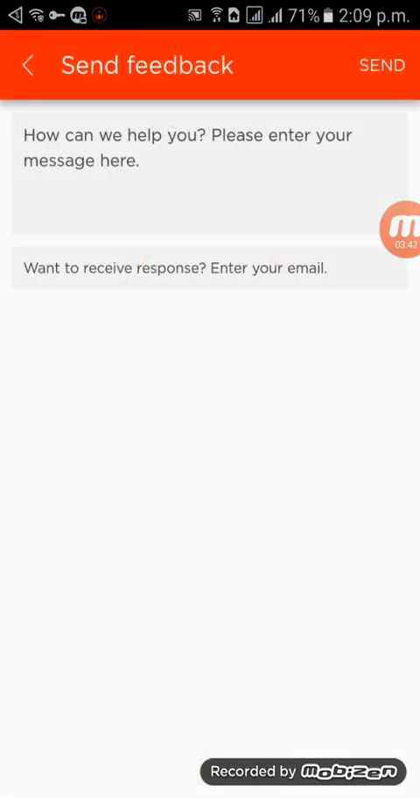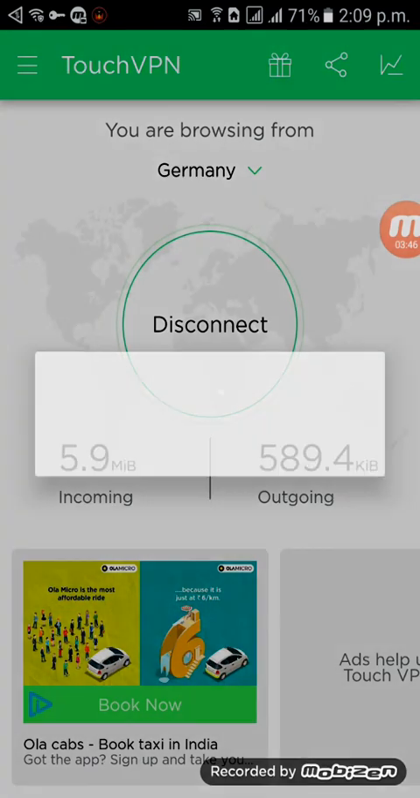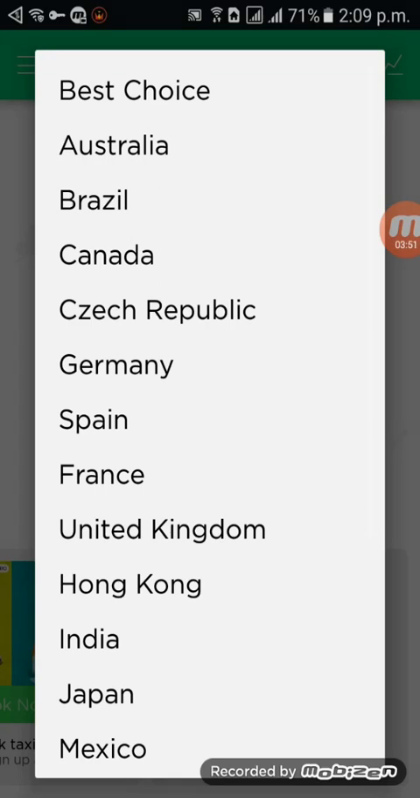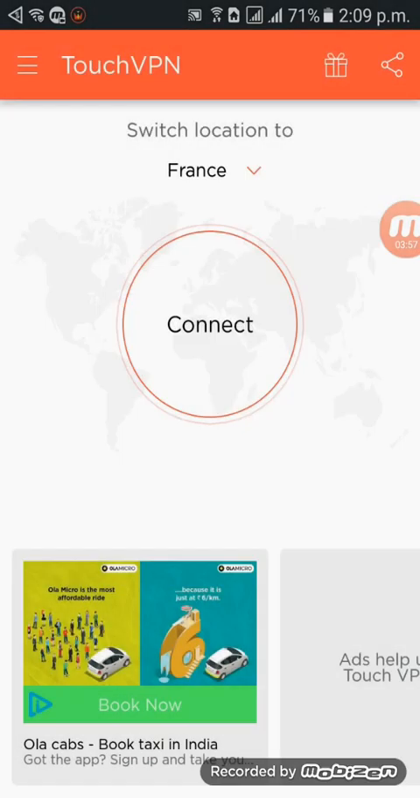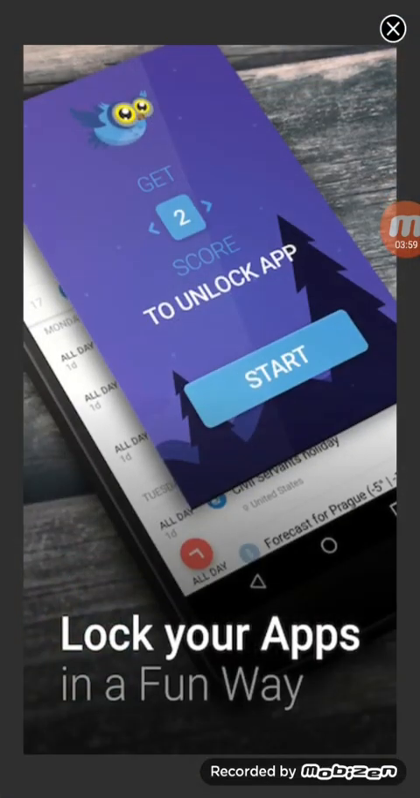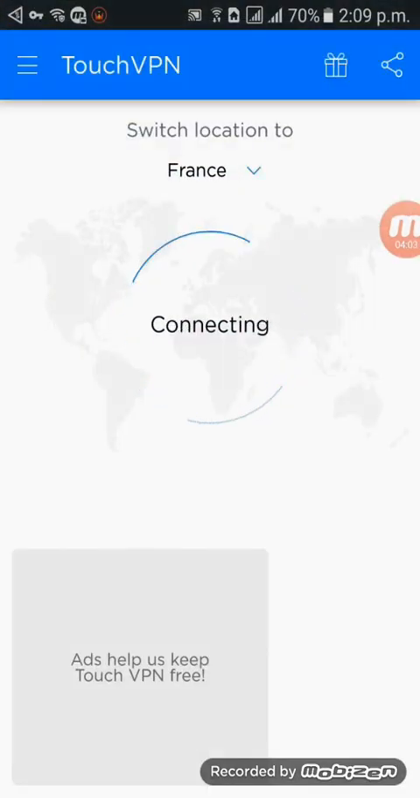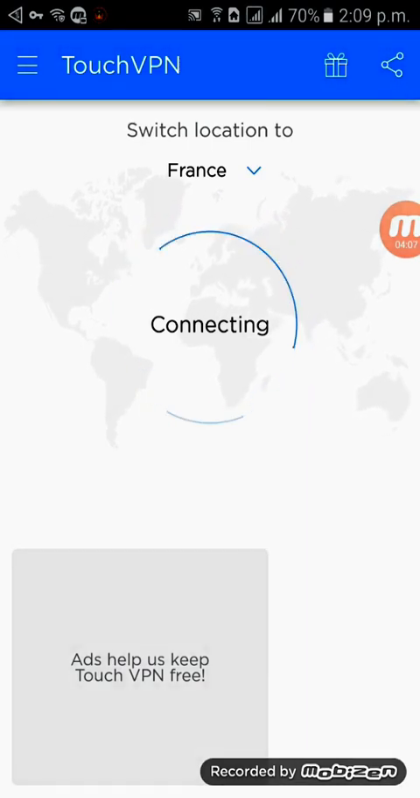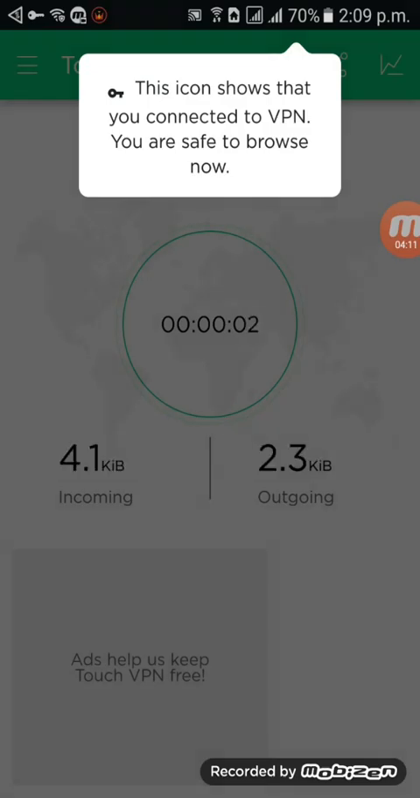You will have to select a country. Oh, actually it's asking for a rating. No, I will not rate it now. First of all, I would like to select a country like France. Suppose I have selected France. I am touching the VPN, and it will take a short time to connect. It is getting connected. Switch location to France. As you can see, I have already got connected.